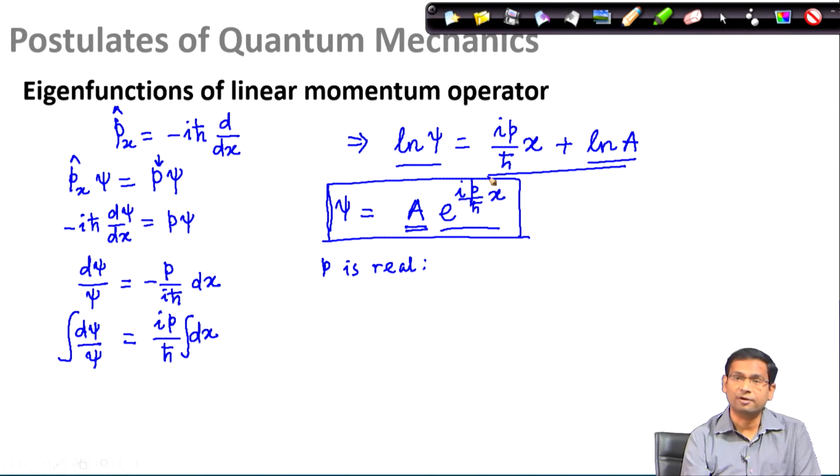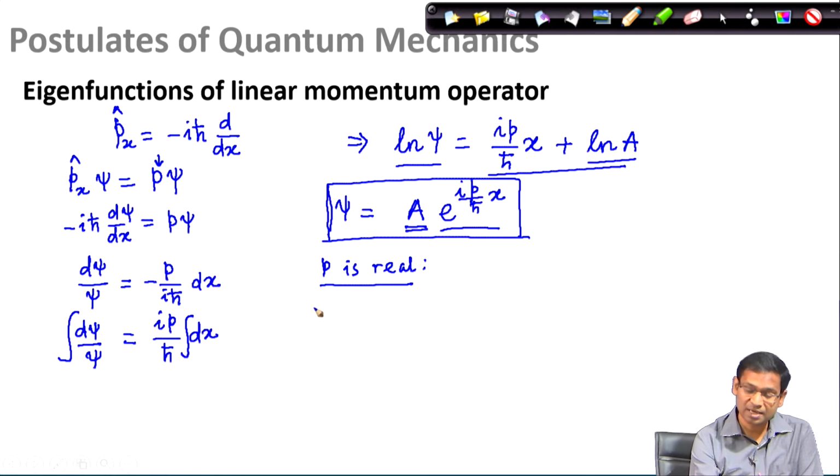And I know the advantage of the cosine and sine functions: even when x goes to plus infinity or minus infinity, both the cosine function and the sine function are bound between plus 1 and minus 1. So, therefore, this wave function will not become infinite at any value of x, as long as p is real. If p is real, this function is a well behaved function. Now, let us see if p is not real, rather p is imaginary.